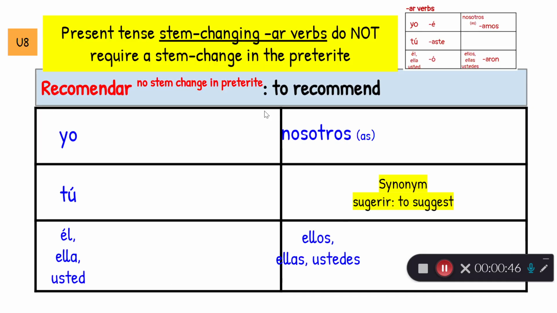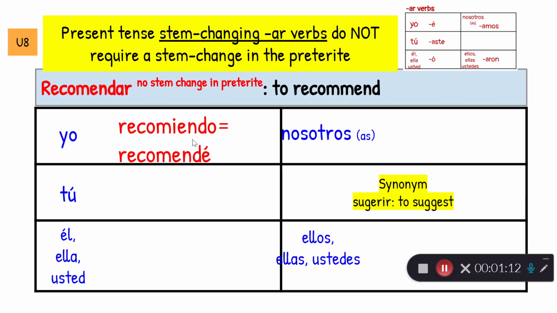All right, so let's look at one that in the present would have a stem change. It would be an E to IE, but it is an AR verb. So do I need to make a stem change in the preterite? Nope. Just leave it alone. Take off my AR, rewrite my whole stem, add my endings for AR preterites.